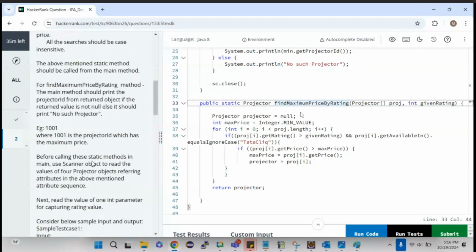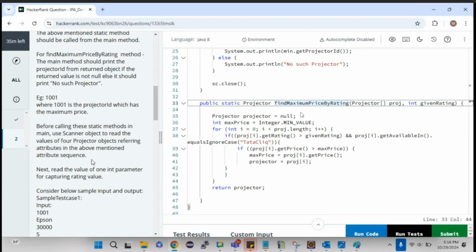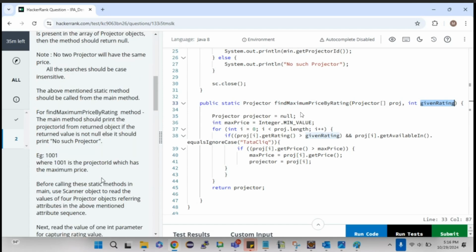Hope the question is clear for you, right? Next, read one int parameter value for capturing a rating, because we are passing one rating as an input parameter. We need to get it from the user.